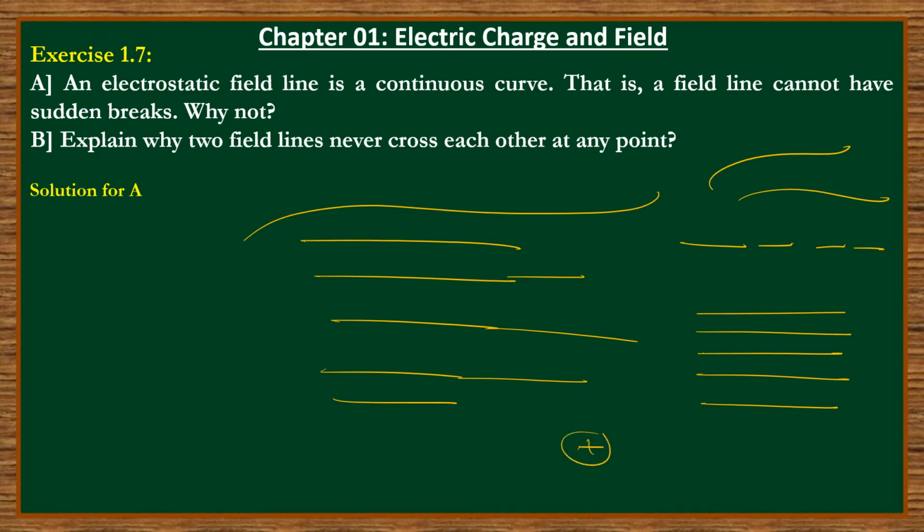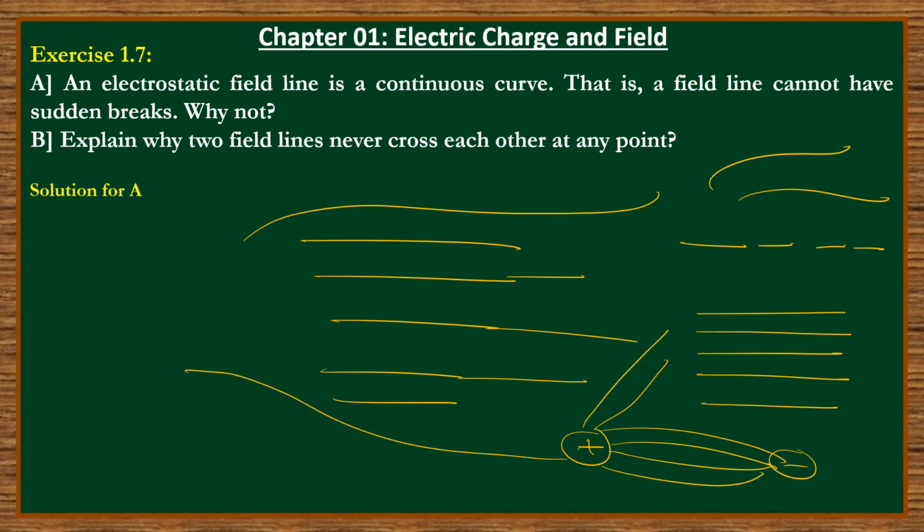Suppose this is a positive charge and this is a negative charge, we draw the field lines like this. Continuous field lines. Otherwise, up to infinity we can draw. So these are the field lines. They don't have a break in this. Why are they asking this?